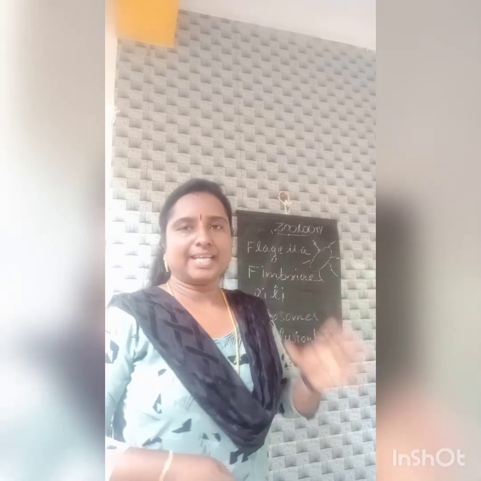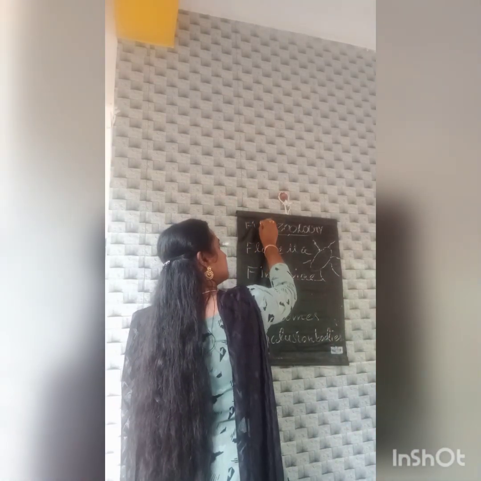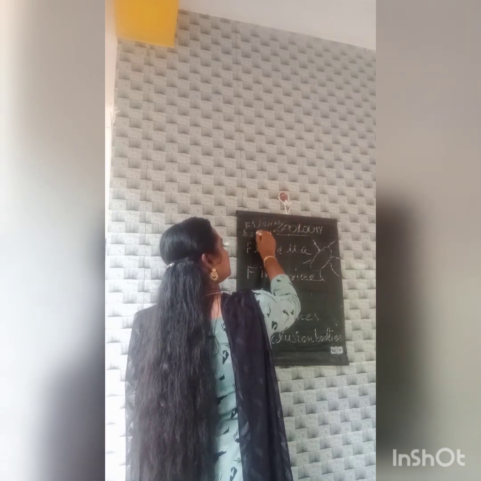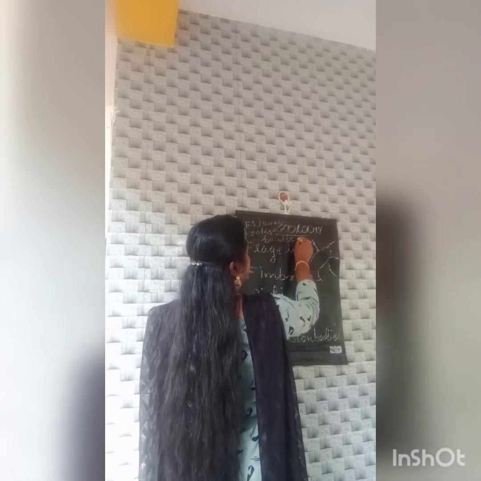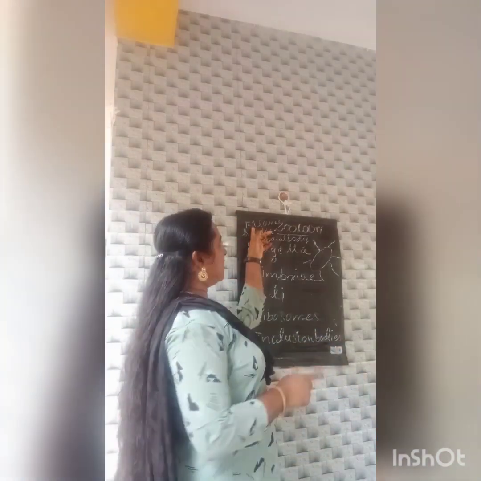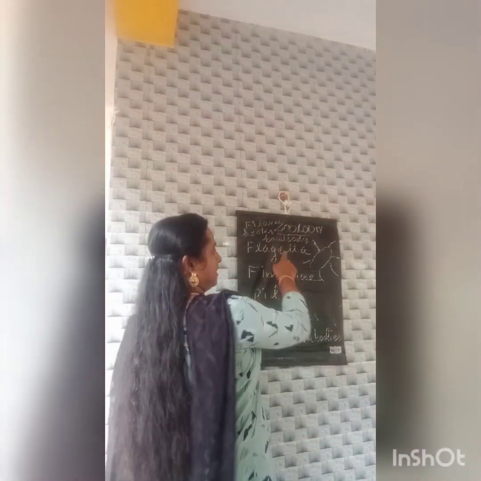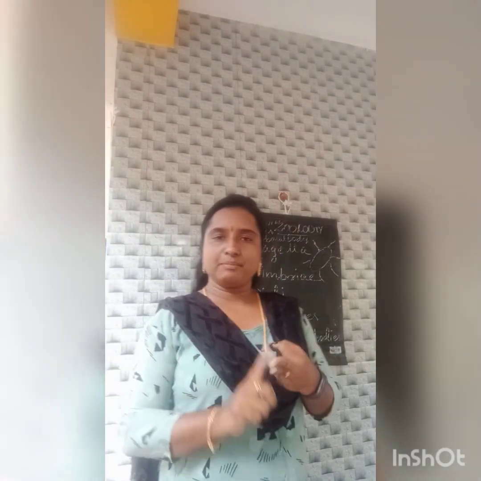The flagella contain mainly three parts. The first one is the filament, then hooks, and basal body. The filament is the largest part. The flagella contain mainly three parts: filament, hooks, and basal body.